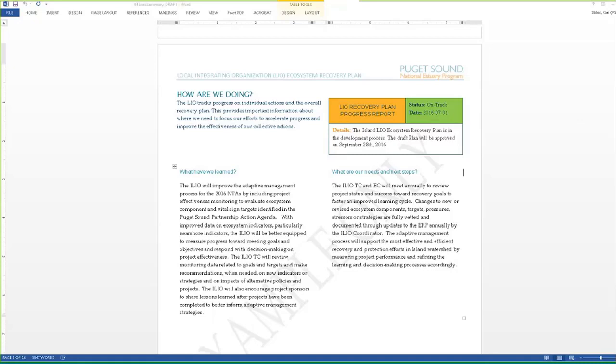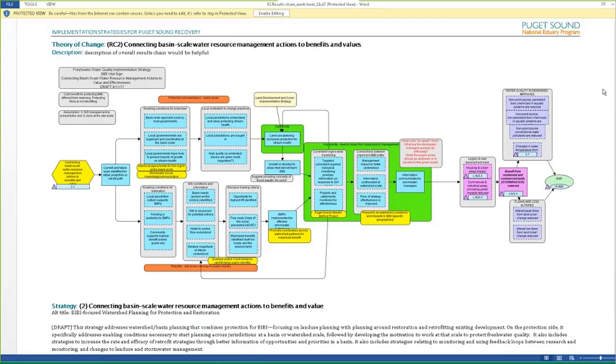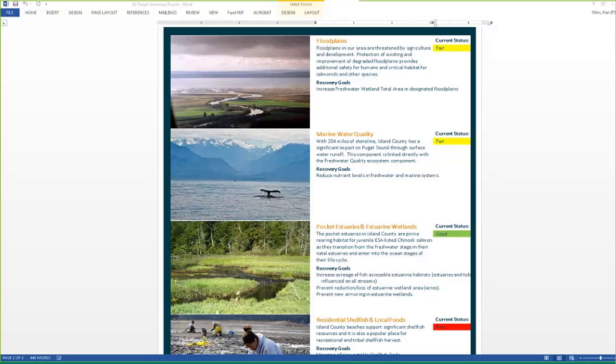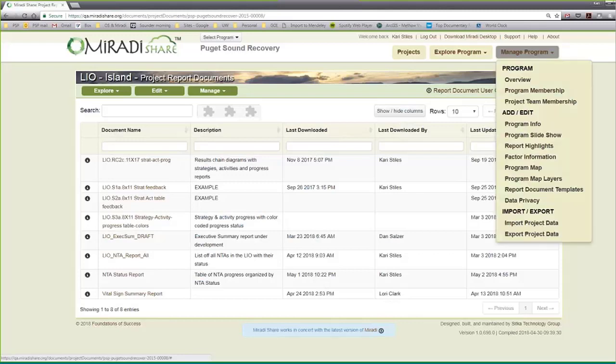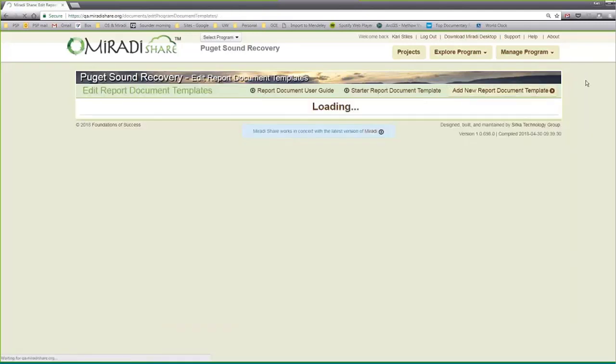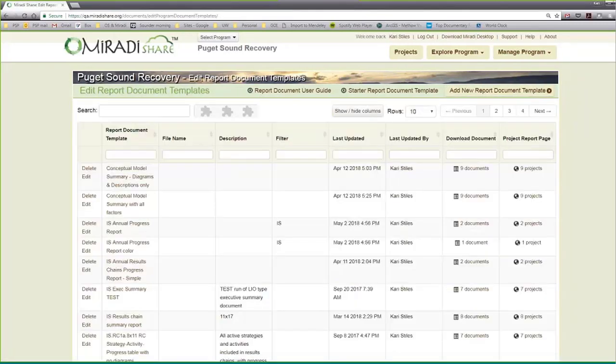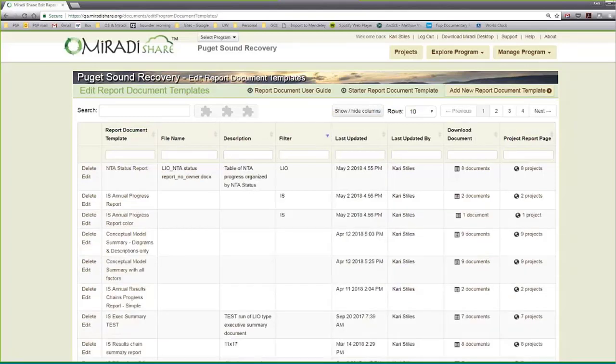And I just wanted to show you how simple the report templates are and how easy they are to manage as a Miradi Share program manager, so that you can see it's not quite as intimidating as it might seem. So for me, as a program manager for all of the Puget Sound work, I have a new button here which I can click on, which is the report document templates. So this is a great place where I can manage all of the different templates that I'm creating and assign them to different projects.